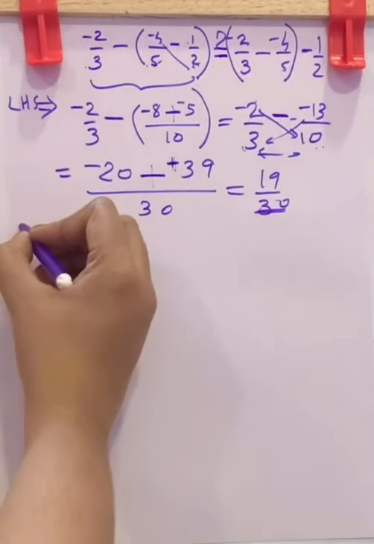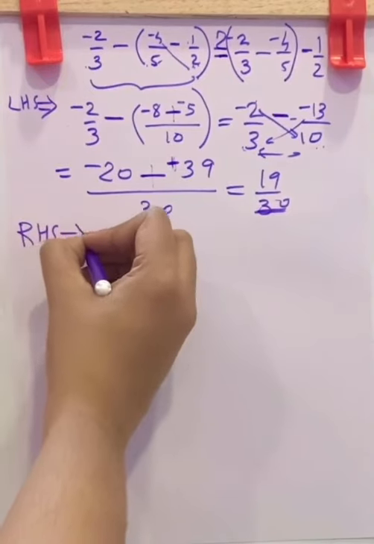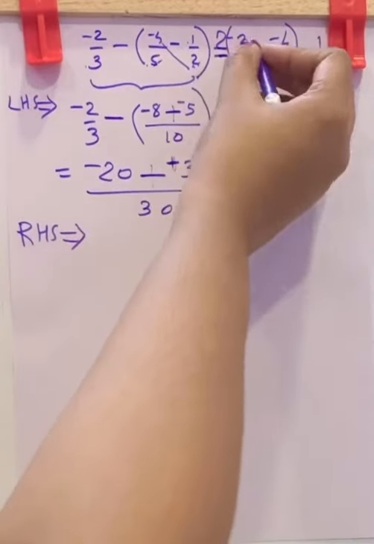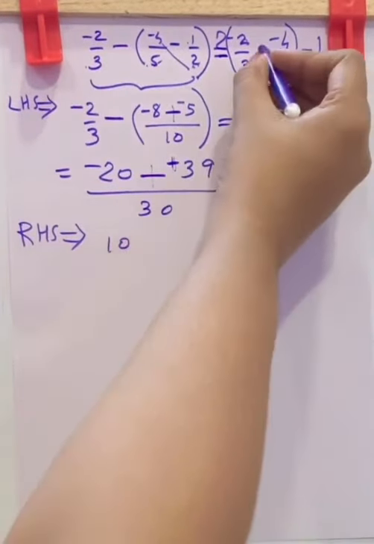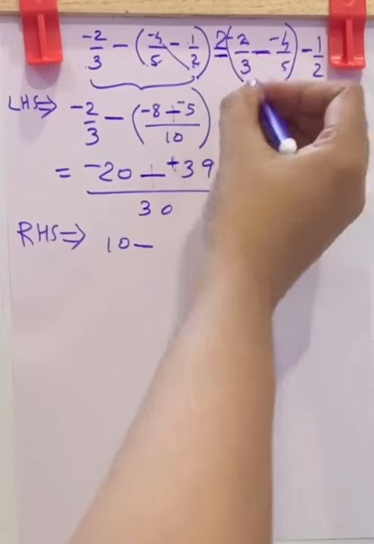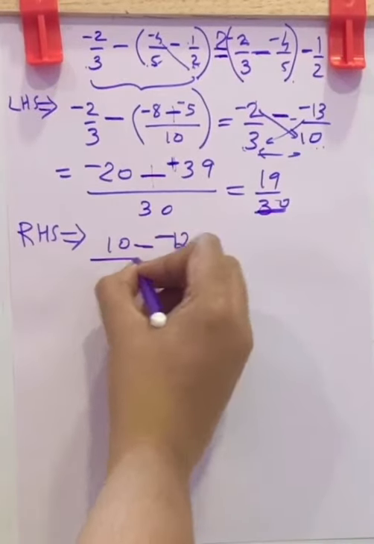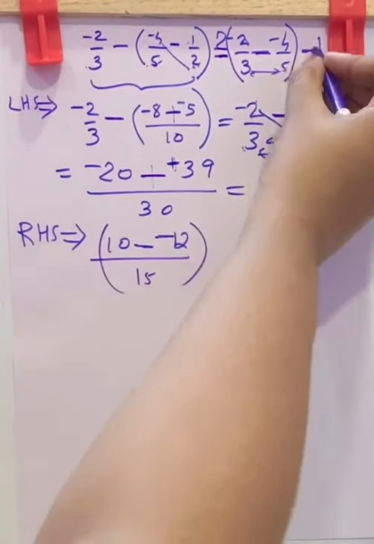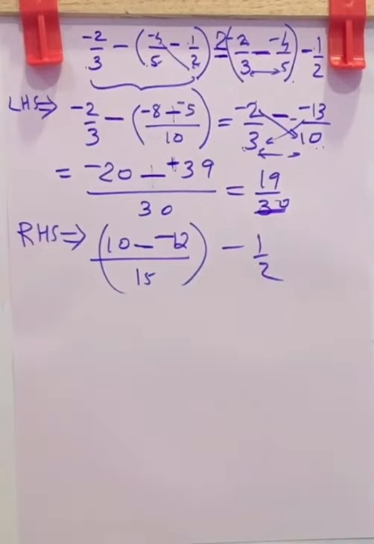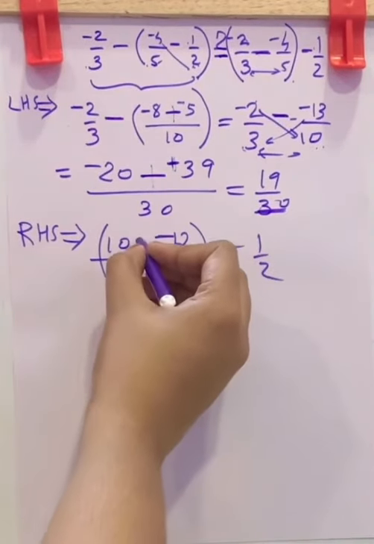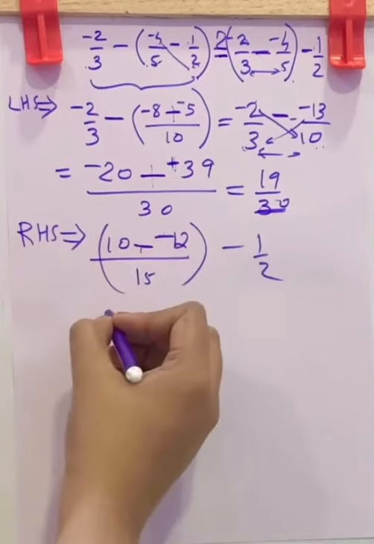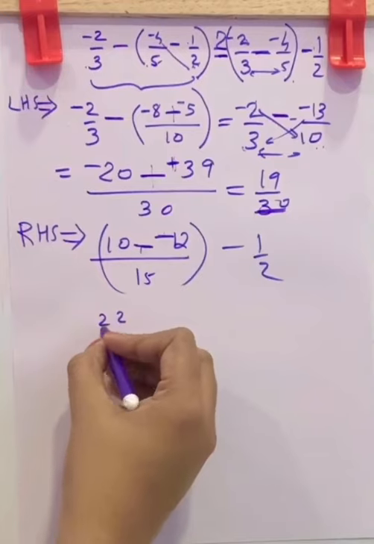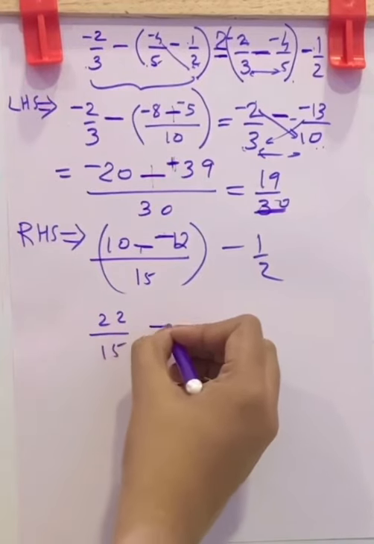Now what about RHS? RHS, first you have to do inside the bracket. Then 2 5s are 10. This subtraction, negative 4 into 3, negative 12. Whole divided by 3 5s are 15. This minus 1 by 2. 10 minus minus 12 means it becomes 10 plus 12. That is 22 by 15 minus 1 by 2.